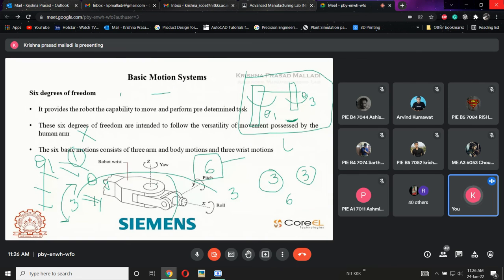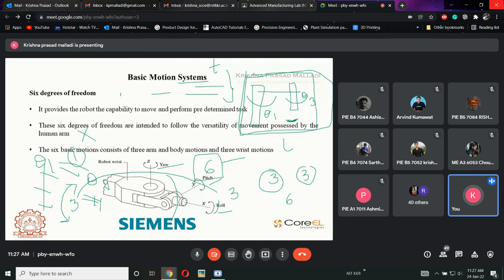When we talk about the wrist, we have roll, pitch, and yaw. If we are considering the skeleton of the robot, then it will be longitudinal, transverse, rotational traverse, and one other traverse. We'll call it a transverse. We'll call the wrist motions roll, pitch, yaw. Each and every degree of freedom has its own name. That is what exactly I'm saying.